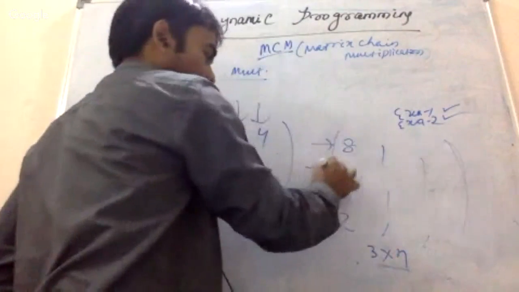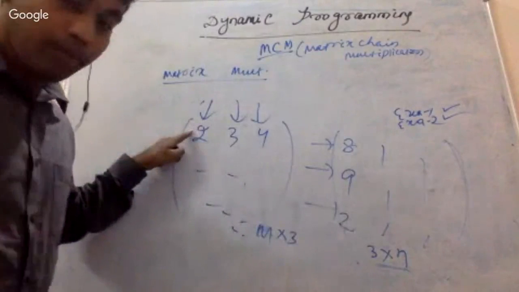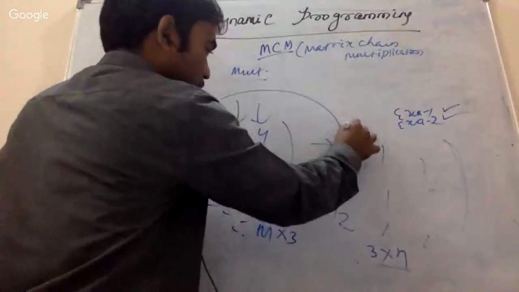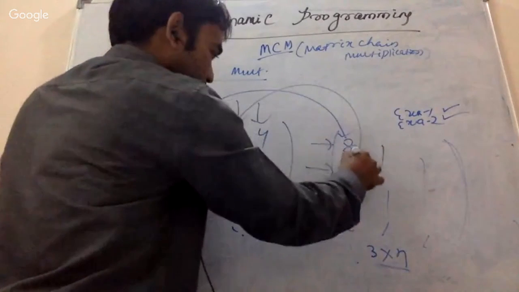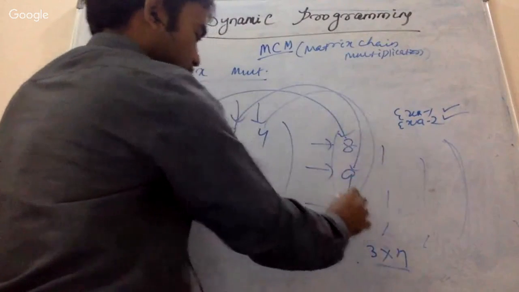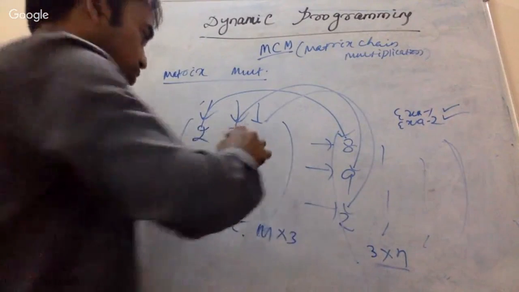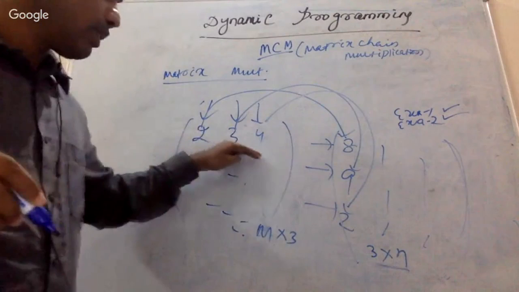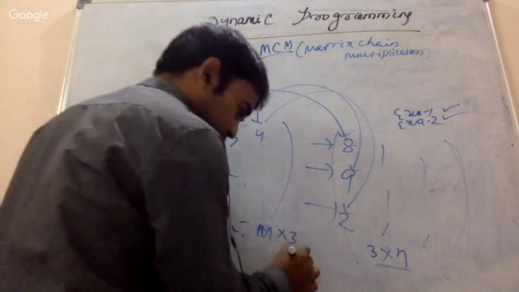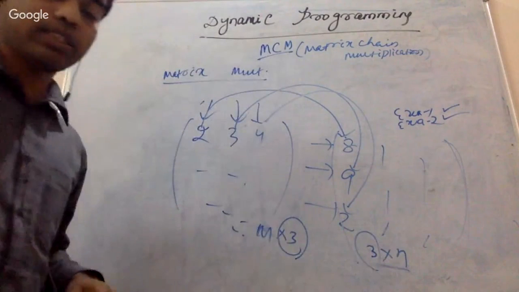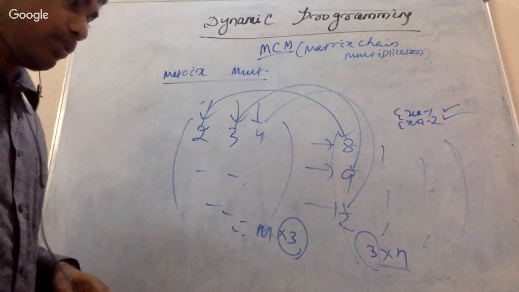That means the number of rows must match, because there is a one-to-one correspondence between these two: 2 is going to be multiplied with this, plus 3 is going to be multiplied with this, and 4 is going to be multiplied with this. If I put only 2 elements, then what about the third one? Then it is not possible, right? So my conclusion: the number of columns in the first matrix must be equal to the number of rows in the second matrix.